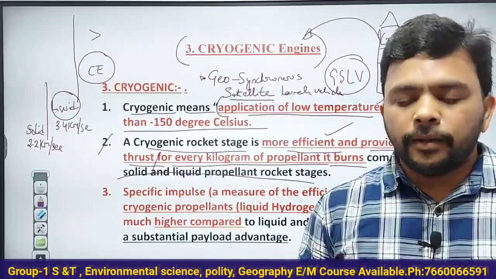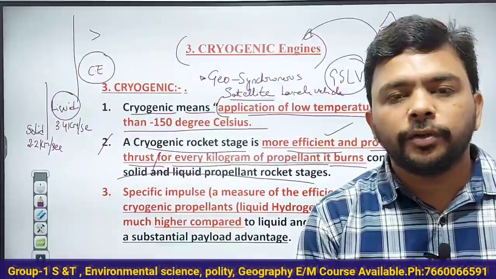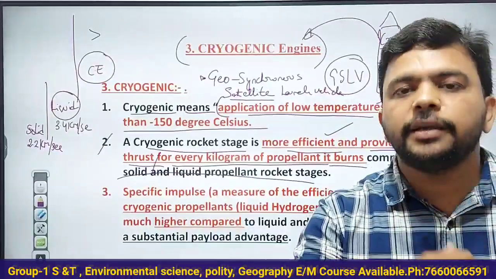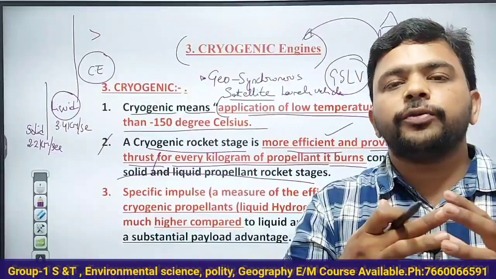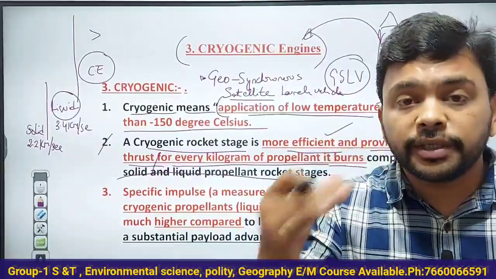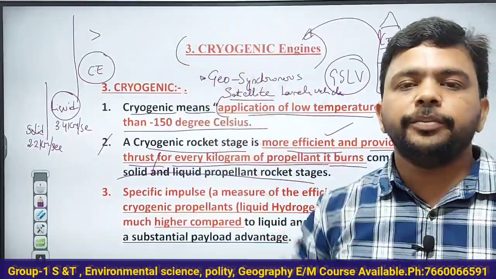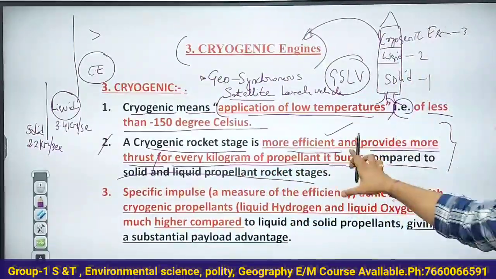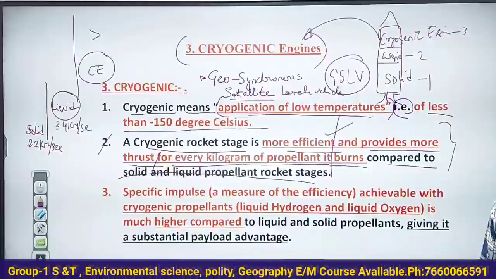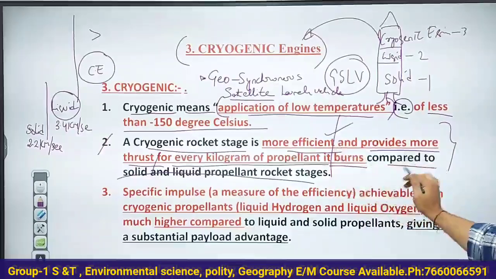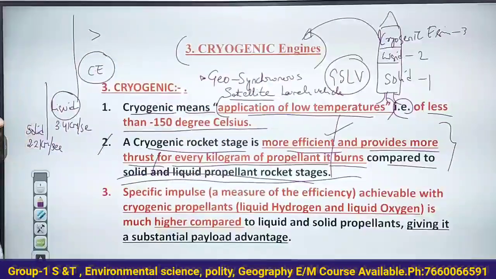Very simple. The forward push generated by a solid fuel based rocket is less compared to a liquid fuel based rocket. And if you compare the thrust of both solid and liquid fuel based rockets when they burn fuel, it is very little compared to cryogenic engine based rockets. That is the meaning here. It is more efficient. Why? It provides more thrust for every kilogram of fuel burnt compared to rockets using solid and liquid fuels.